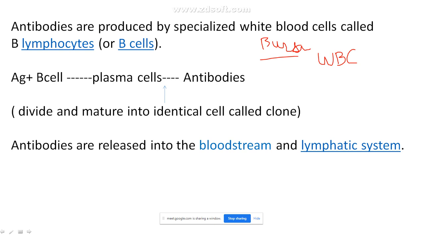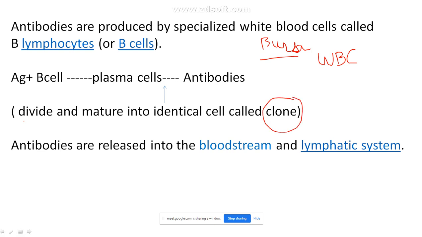Now, as I told earlier, whenever the body encounters an antigen, this B cell will come and notice that there is an enemy. Then it will divide and mature into identical cells called a clone.